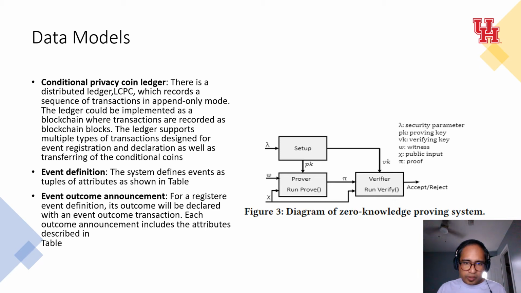If we see here, the security parameter goes into the setup where it gets the proving key. Then it goes to the prover, where the prover runs with the witness and the public input. Once it can prove the statement, the proof goes to the verification system, where with the help of the verifying key, it verifies whether it is properly proved, and then it goes for an accept or rejection of that data model.